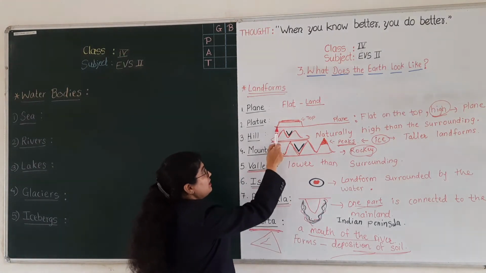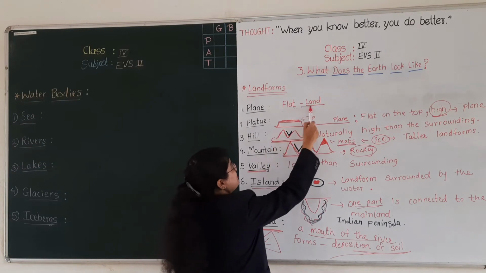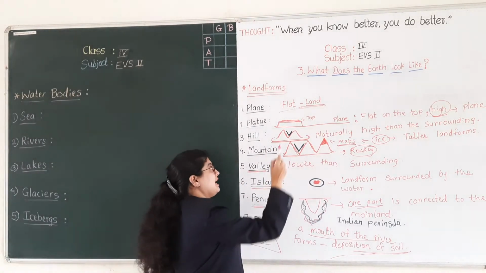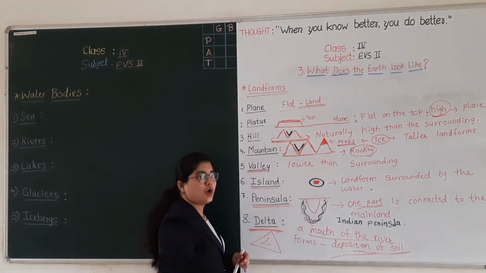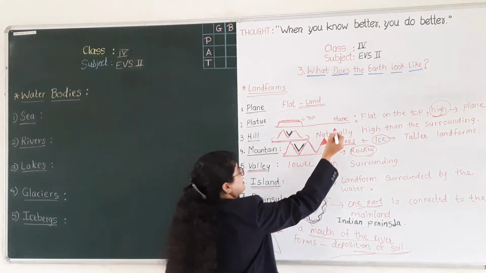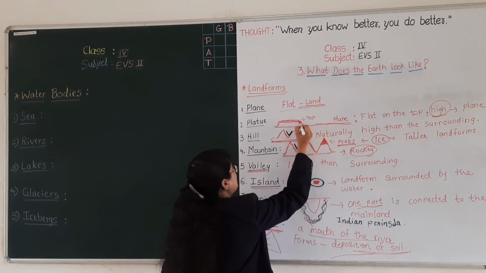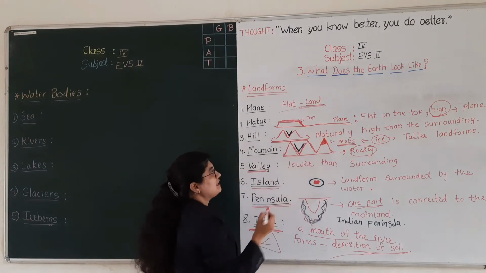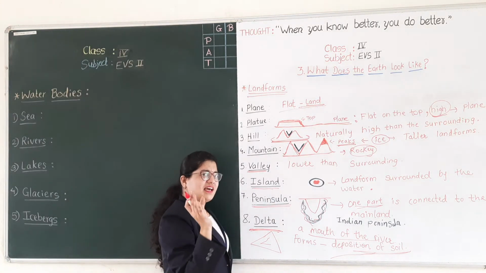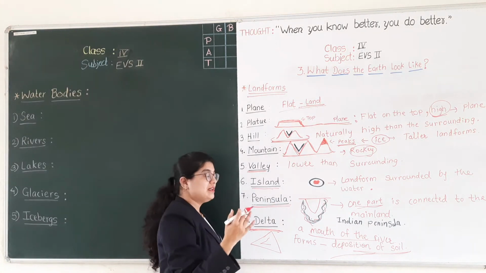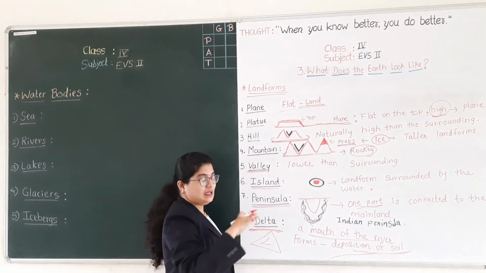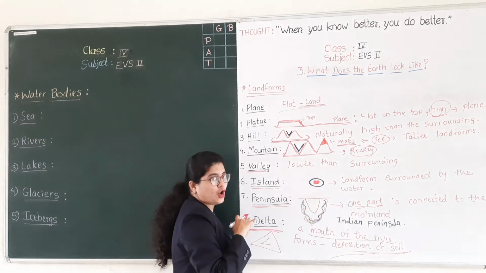These are much higher than this flat land, and they are flat at the top. Here you can see this is the plain land, and these plateaus are slightly higher than the plain, as are table and flat at the top.